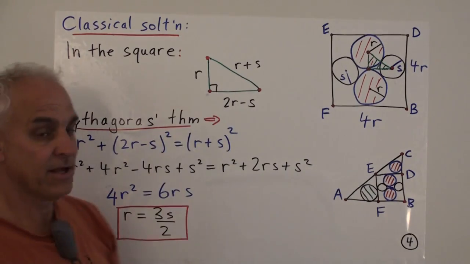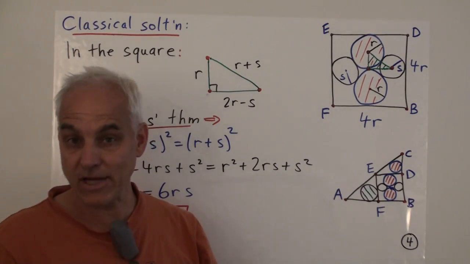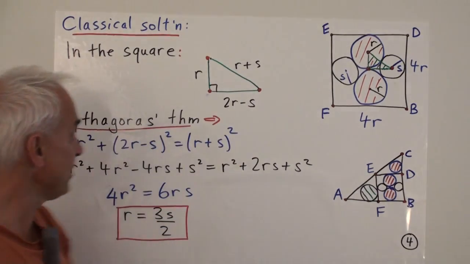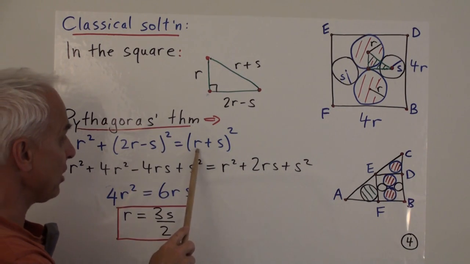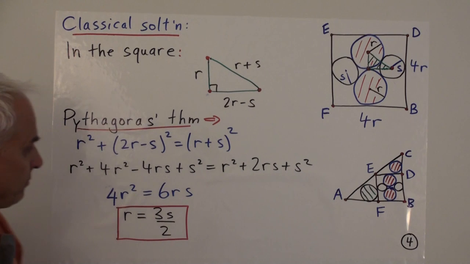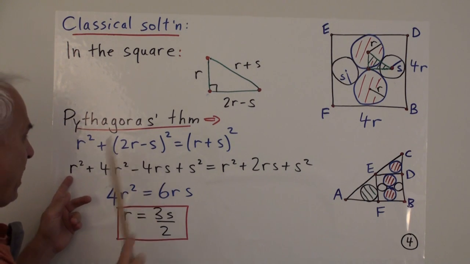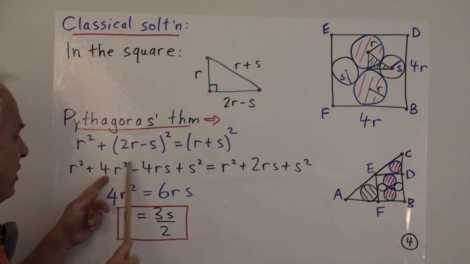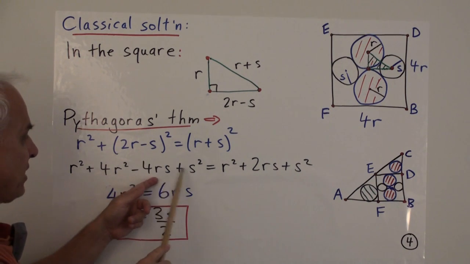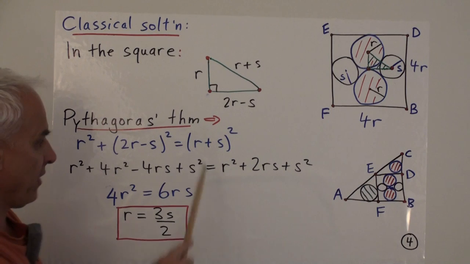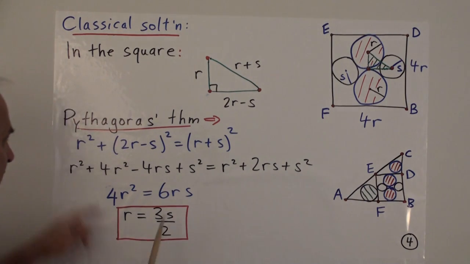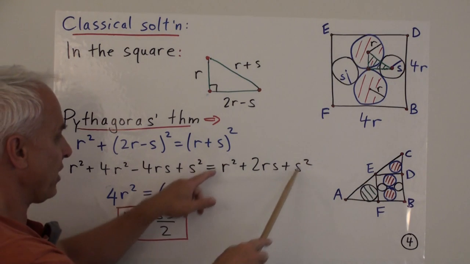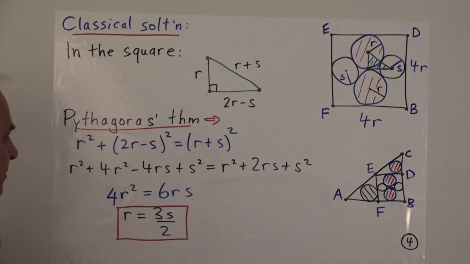And then Pythagoras tells us that there must then be a relationship between these three sides, so that r squared plus (2r minus s) squared has to equal (r plus s) squared. Well, let's expand that out. So we have an r squared. When we expand this, we get 4r squared minus 4rs plus s squared. And on this side, we'll have r squared plus 2rs plus s squared. And conveniently, the r squared plus s squareds on both sides cancel.